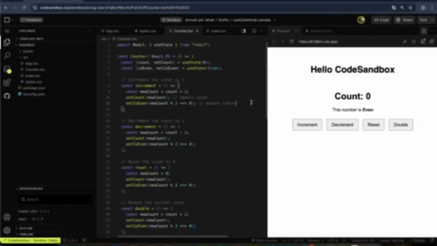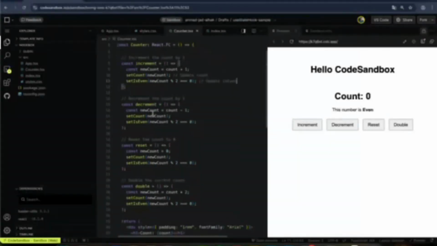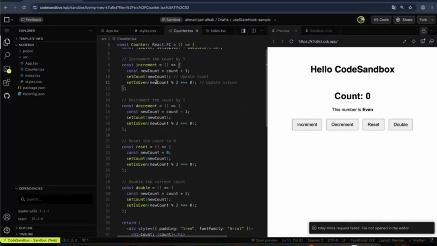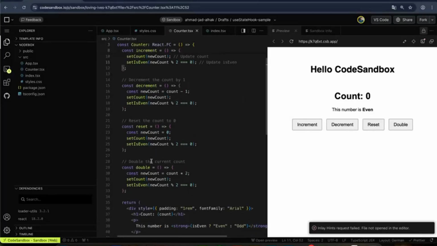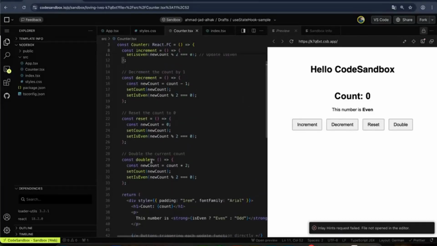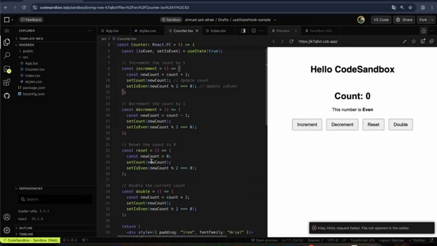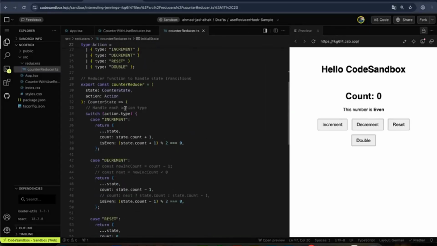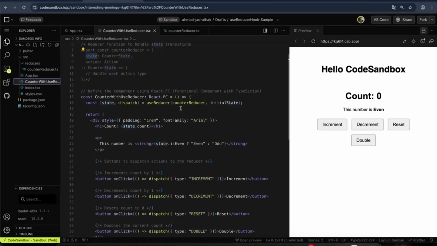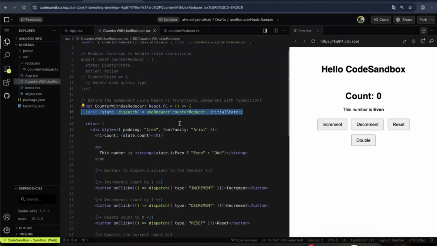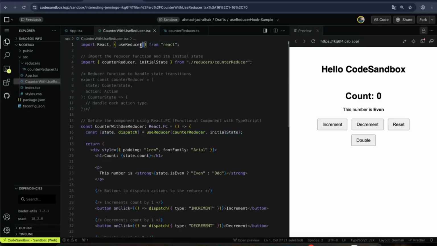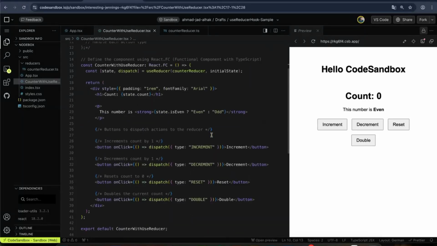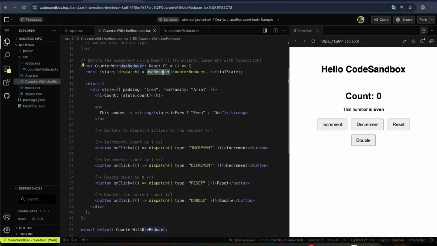And here is where useReducer comes in. For example, as you see now, we have a function for each operation: increment, decrement, reset, or double. So we are repeating the same code here. With the useReducer hook, this is another solution. As you see, we have this line of code here. First, we need to import the useReducer hook, and then we have the useReducer here.